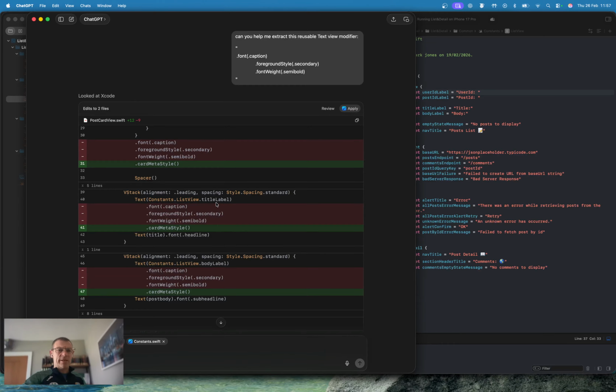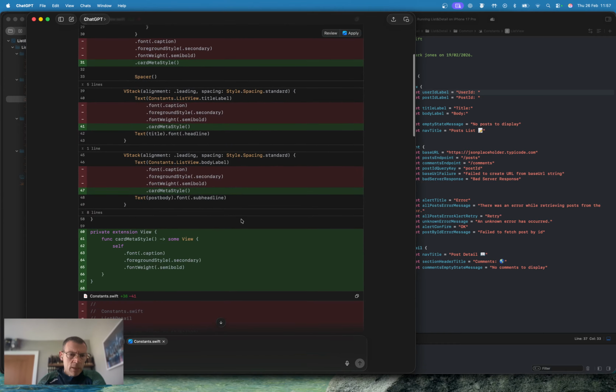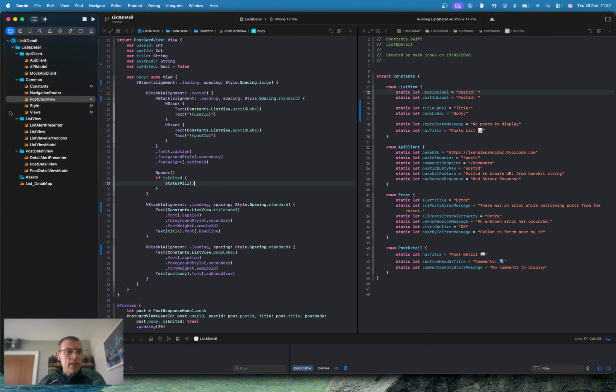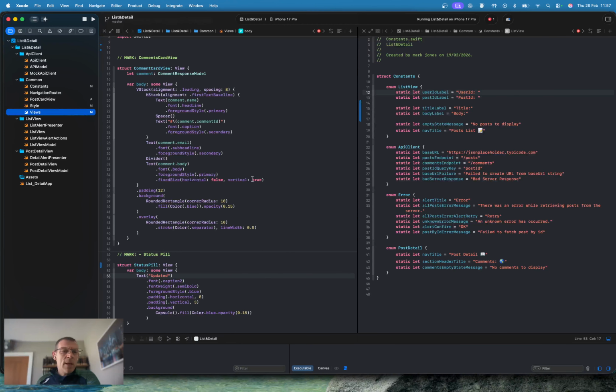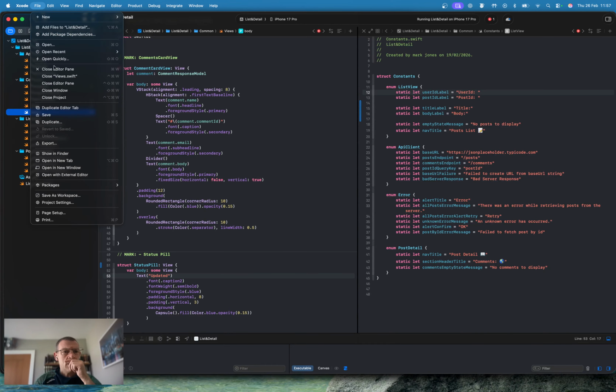Card meta style. Okay, that's nice naming. Private extension on view as a function which returns some view self apply these modifiers. Okay, let's do that. I think so. This is views here, and let's create a separate file.